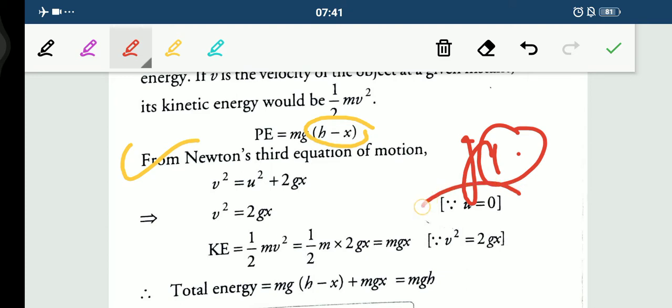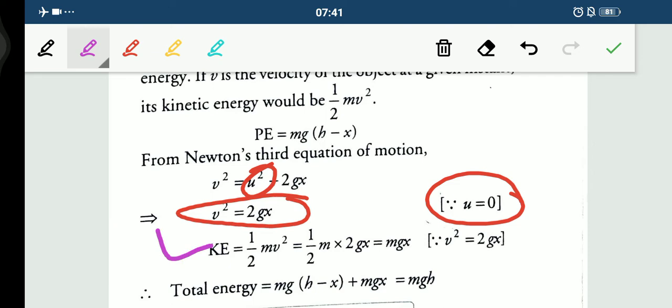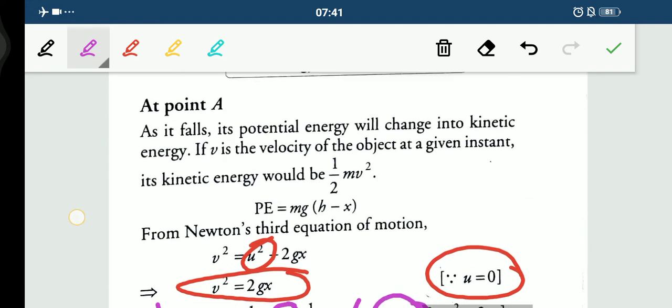If the initial velocity u is 0, then v square is equal to 2gx. Now you need to put the value of v square into the equation half mv square. Put 2gx into v square and you get mgx. Fine, the 2 cancelled out. So we have got mgx here.